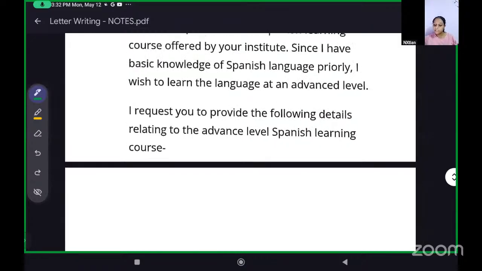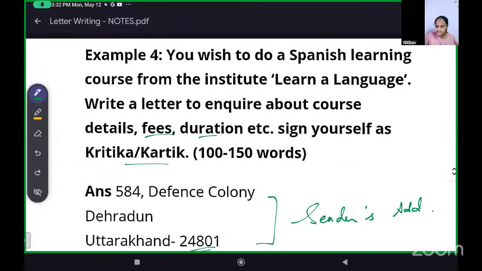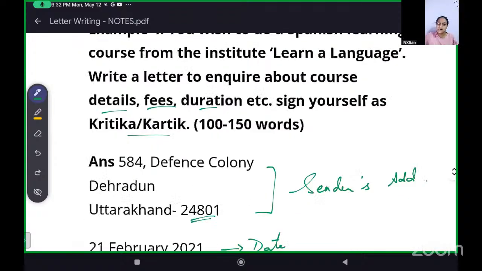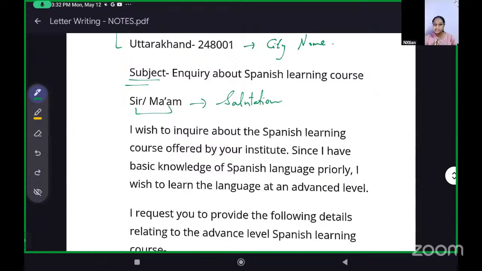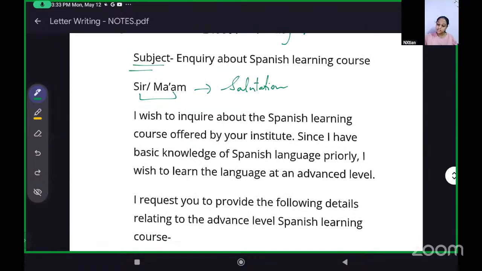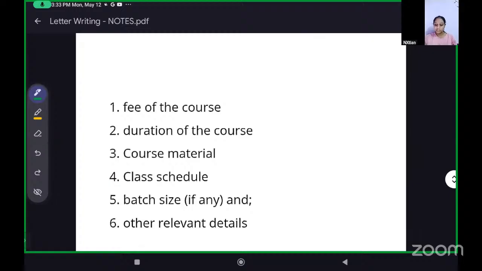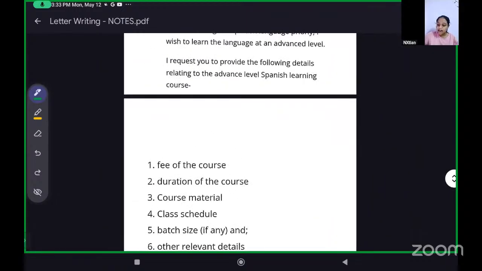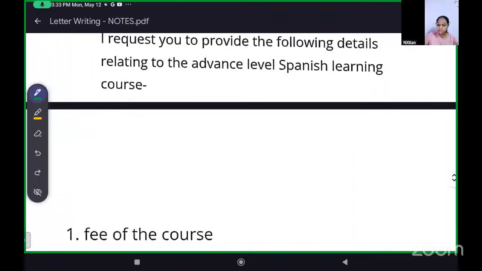Now, the question says that you want to inquire about fee, duration, course details. So what details do you want to know? Just imagine any language that you want to learn. There is an institute offering that. What do you want to know about? So those details we mention here. Okay, those details you can write down. I request you to provide the following details relating to the advanced level Spanish learning course.